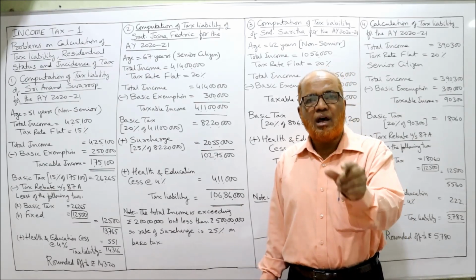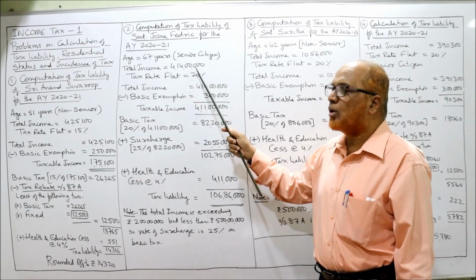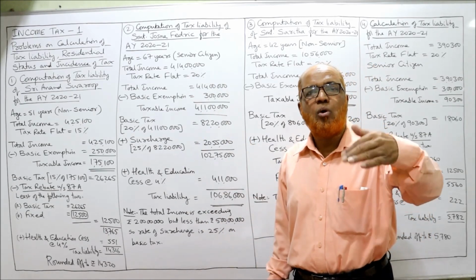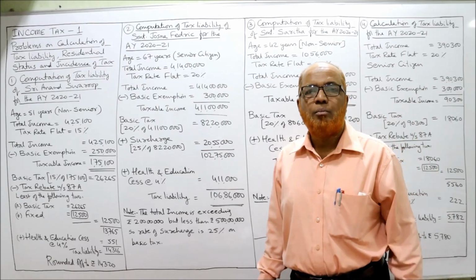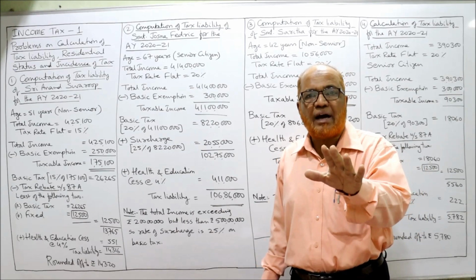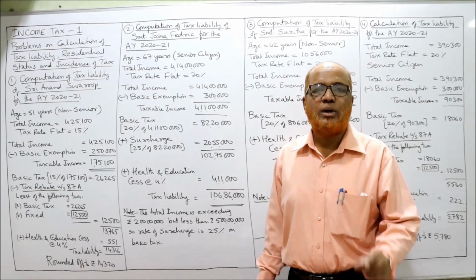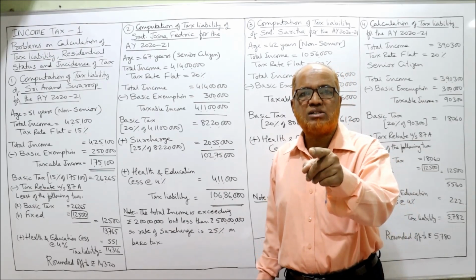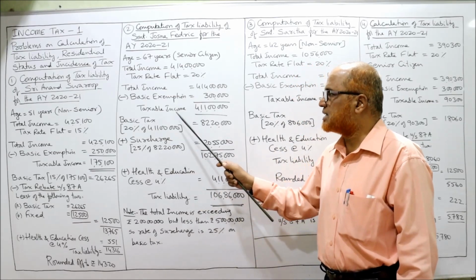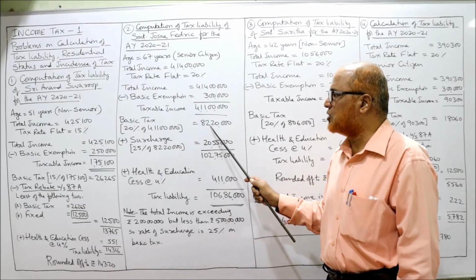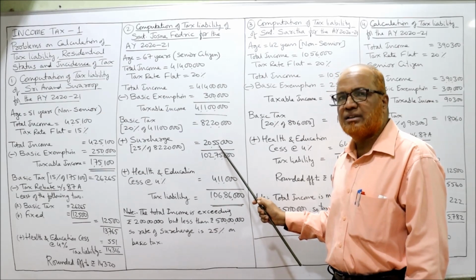Four rates are given. Now we have to see here. In this problem, the total income is 4 crore 14 lakh. It is more than 2 crore but less than 5 crore. The surcharge rate will be 25%, and surcharge will be calculated on basic tax. Here, basic tax is 20% of 4 crore 11 lakh, 82 lakh 20,000. Surcharge 25% of 82 lakh 20,000, 20 lakh 55,000 is the surcharge.